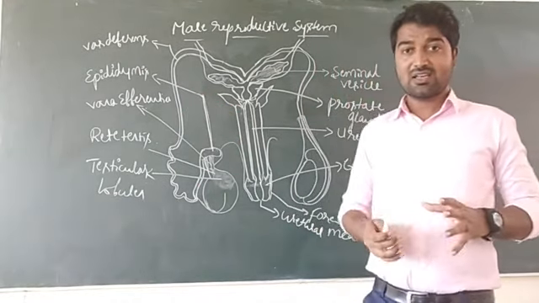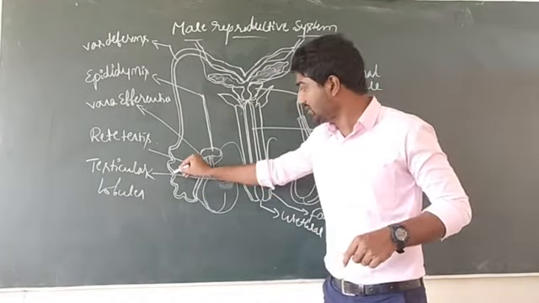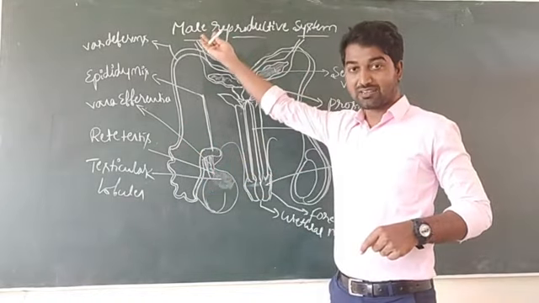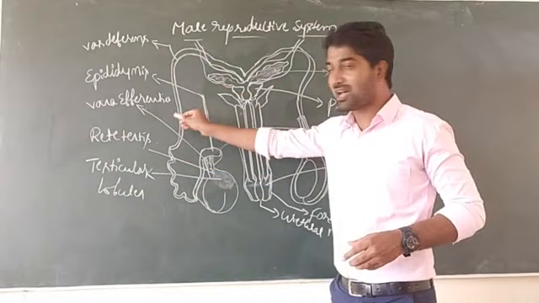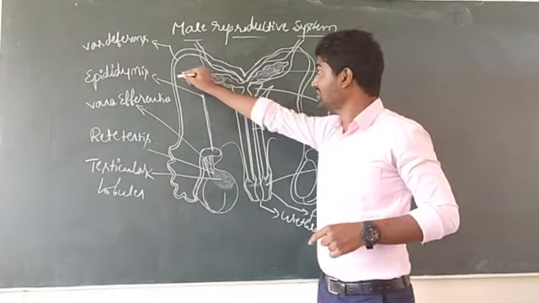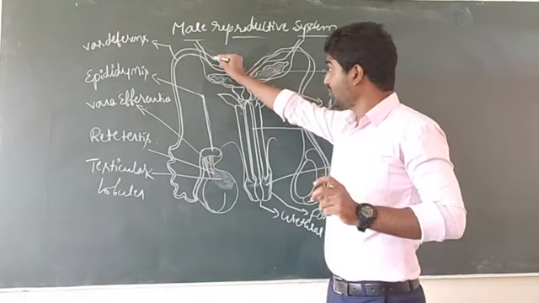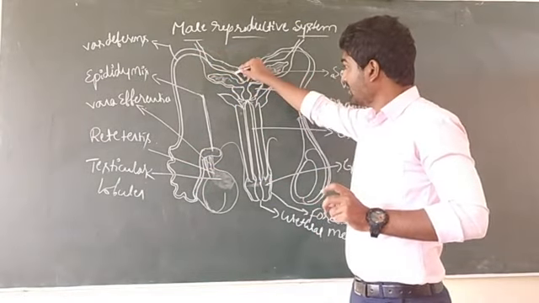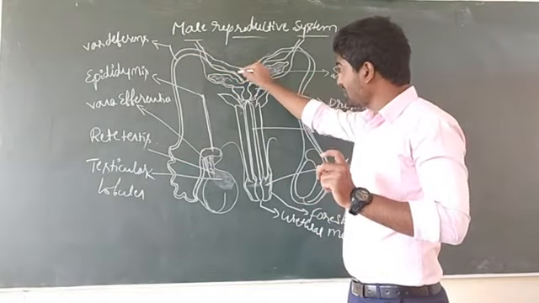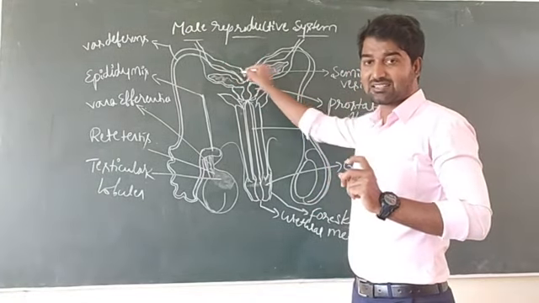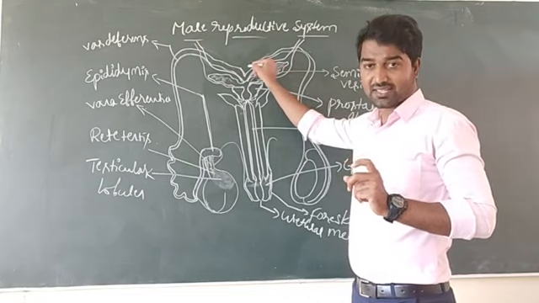Vas deferens is also a highly coiled duct which goes upward, that means it carries sperms upward, and it takes a loop at the part of the urinary bladder, and this loop joins together a pair of glands. These glands are known as seminal vesicles.